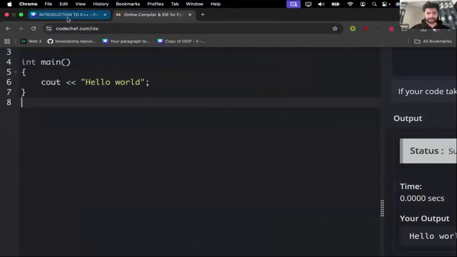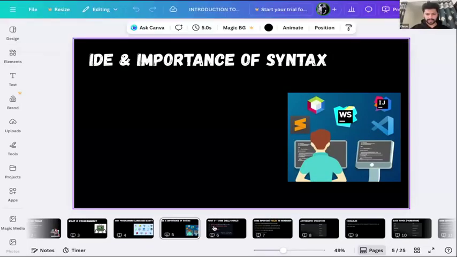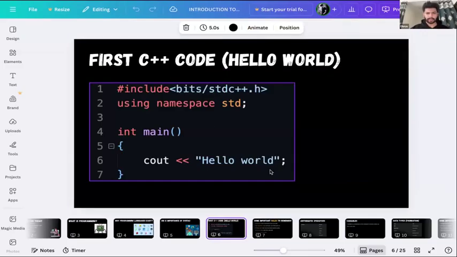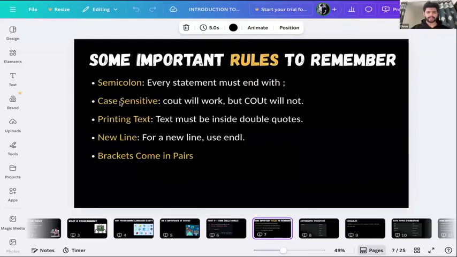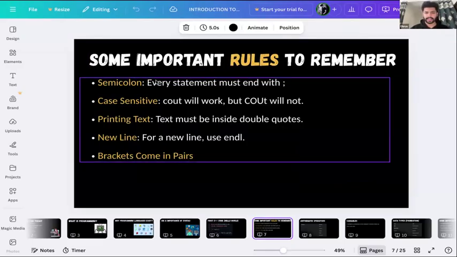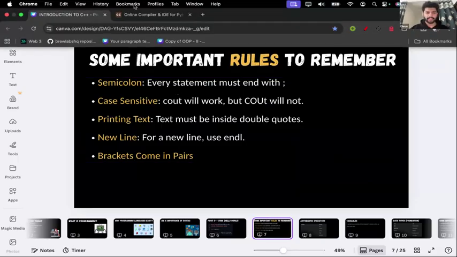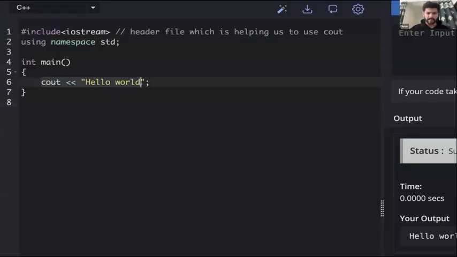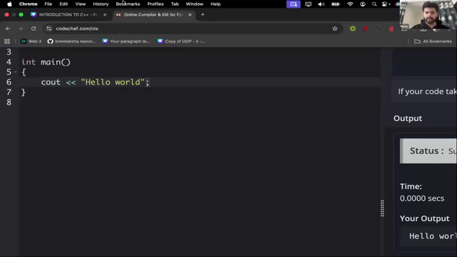Okay, let's move ahead. So we discussed our first C++ code, this one. Some important rules to remember, guys. First is this semicolon: every statement must end with a semicolon. What is the statement that we just saw? This cout is a statement, right? So it must end with a semicolon.